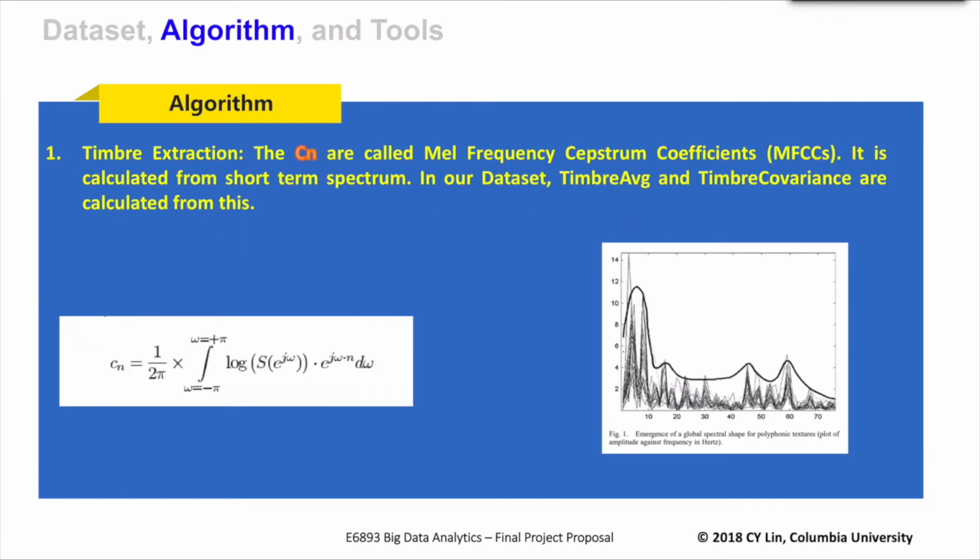Here is our first algorithm. To calculate the timbre average, we must first calculate the mel-frequency cepstral coefficients. We use this algorithm to calculate it, and then we can calculate timbre average and timbre covariance.